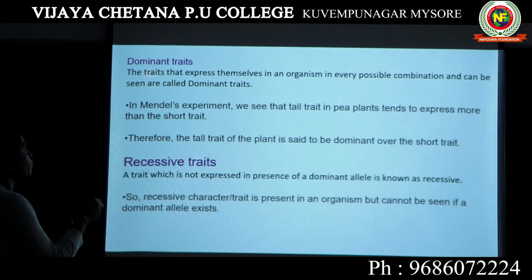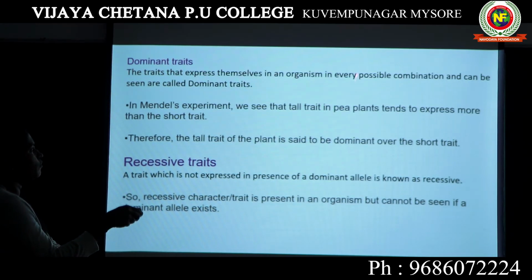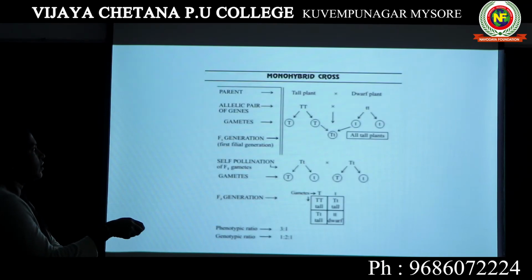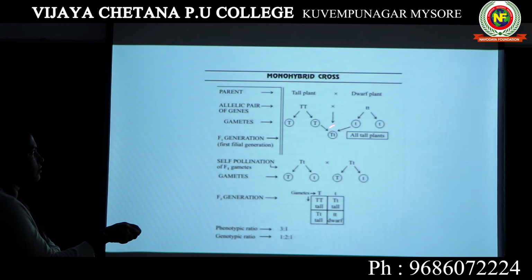The traits, meaning characters that express themselves in an organism in every possible combination and can be seen, are called dominant traits. Here also tallness was seen, here also tallness was seen. That is the reason we call tallness a dominant trait. In Mendel's experiment we see that the tall trait in pea plants tends to express more than the short trait. The character known as tallness is seen in both generations, whereas dwarfness was not seen.